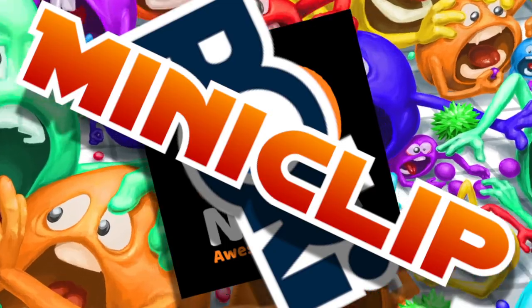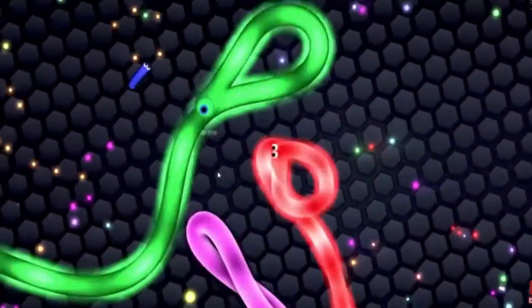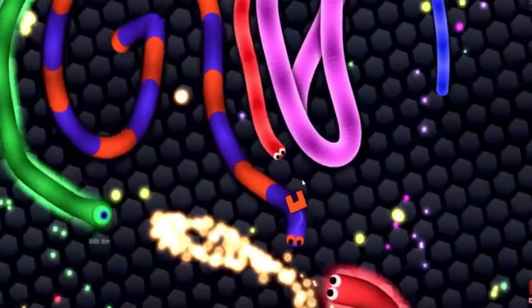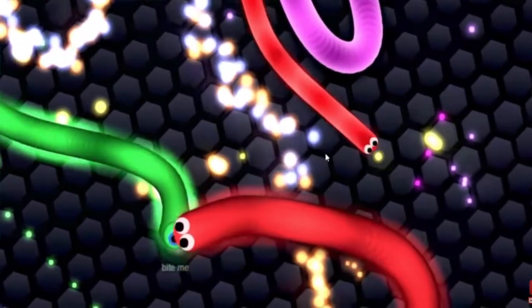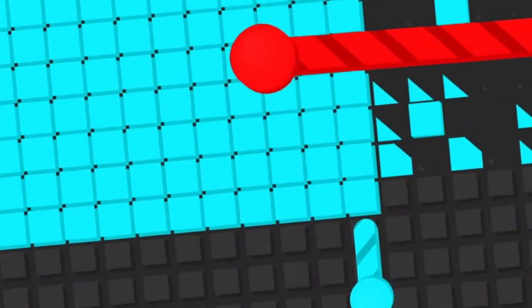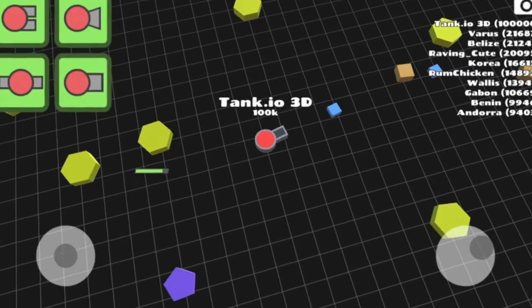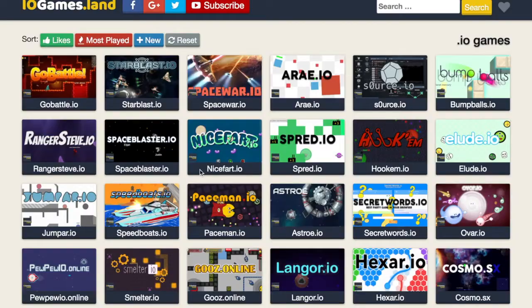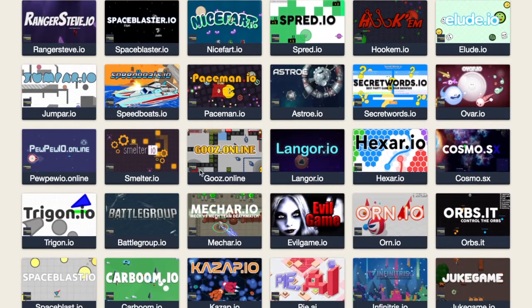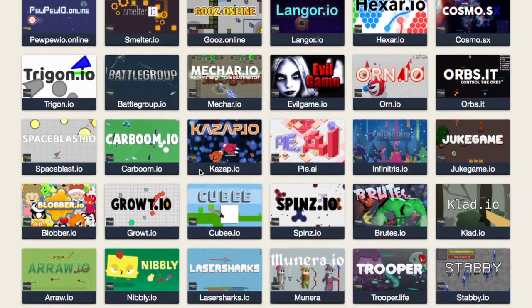Because of Agar.io, Slither.io, a game where you kill other worms/snakes by making them run into you, became popular. After that came Splix.io, Deep.io, Wings.io, Tank.io, and Paper.io. Each game provides a unique and enjoyable gaming experience for people of all ages.